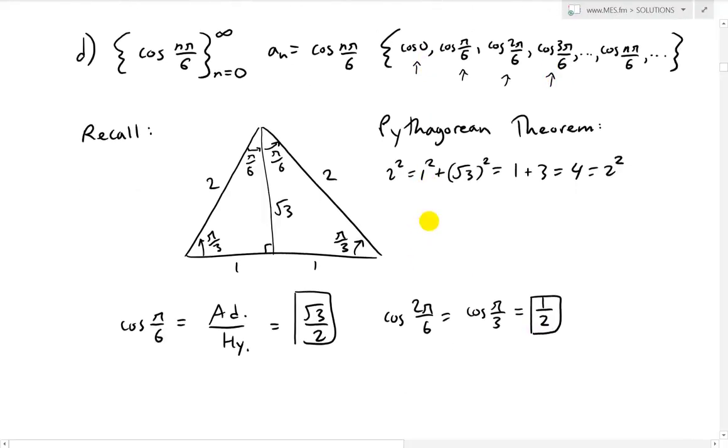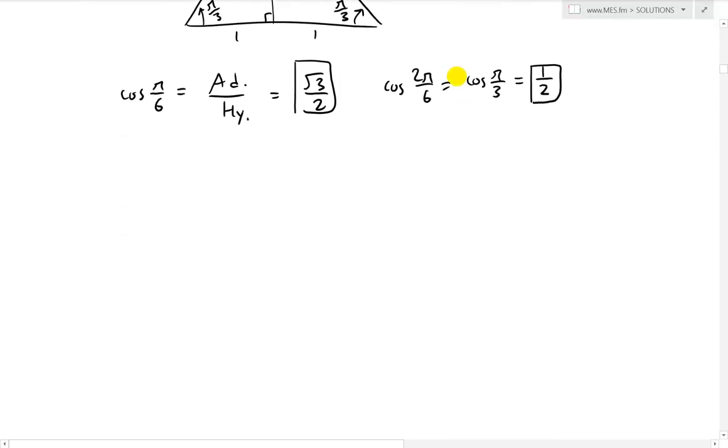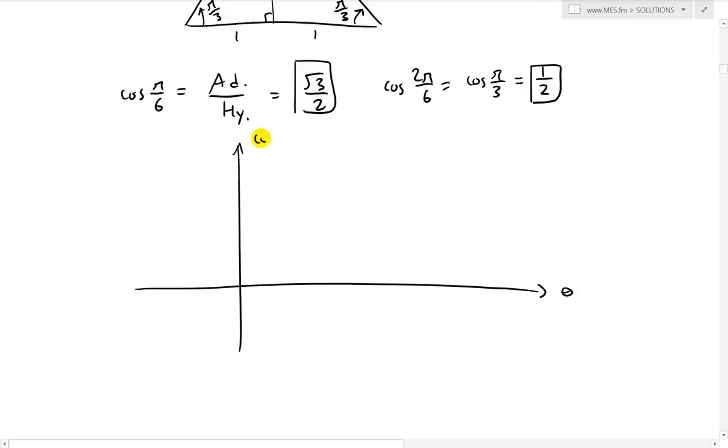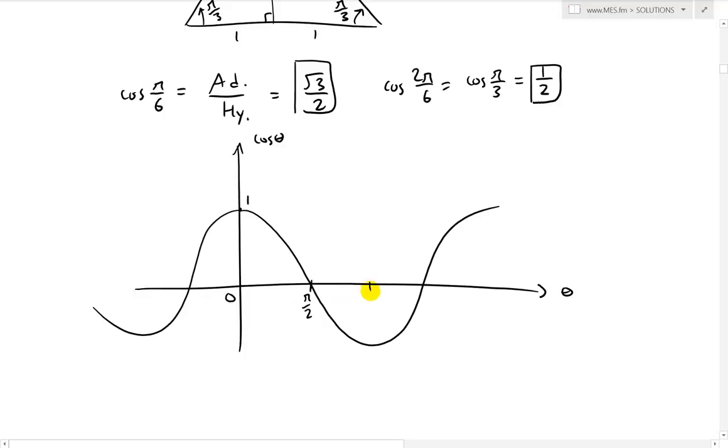Now what we need to do is get these 2 points: cosine 0, and cosine 3 pi over 6, which is just cosine pi over 2. Again, recall the graph of a cosine curve. It looks like this, theta, cosine theta, and it goes down and up like that. There's 0, this point is 1, this is pi over 2, this bottom peak is pi, and this one is 3 pi over 2, and then it repeats with a period of 2 pi. So at this point, this is just cosine 0, which equals 1.